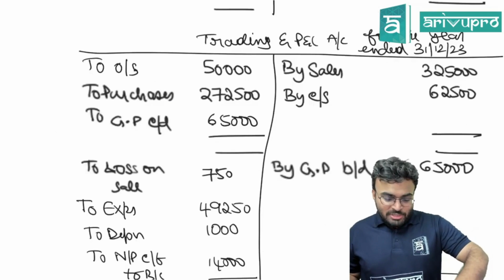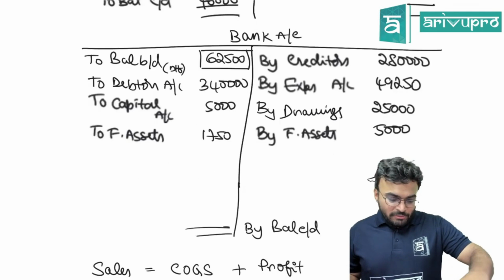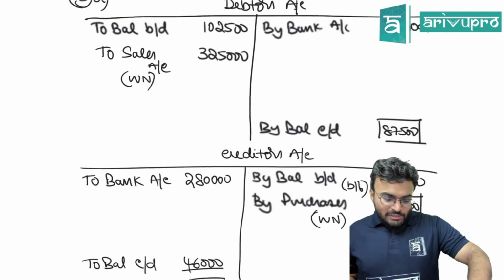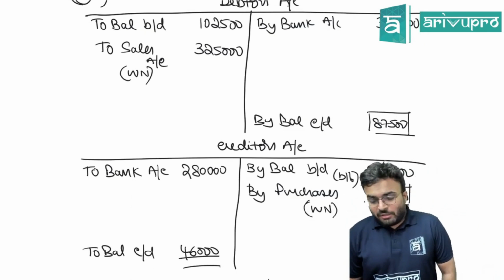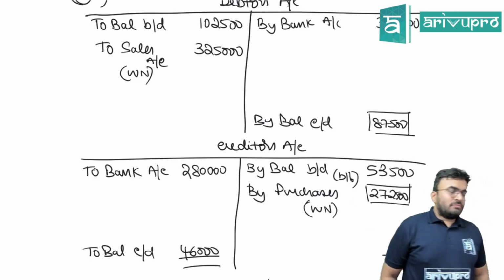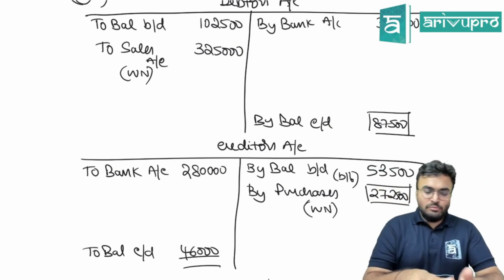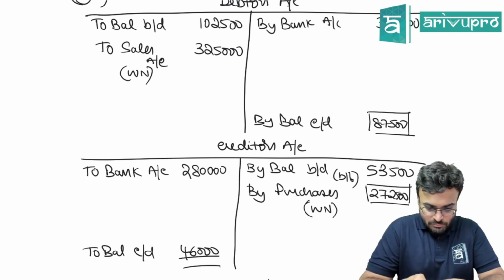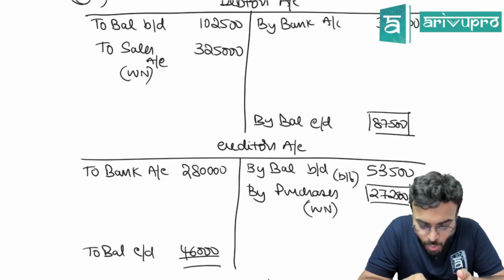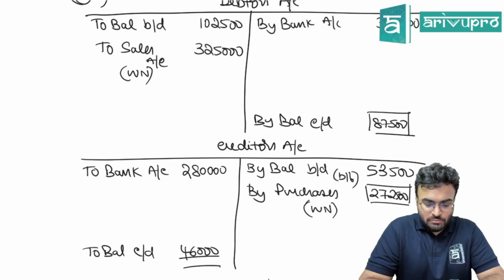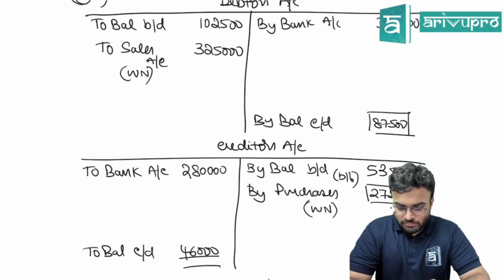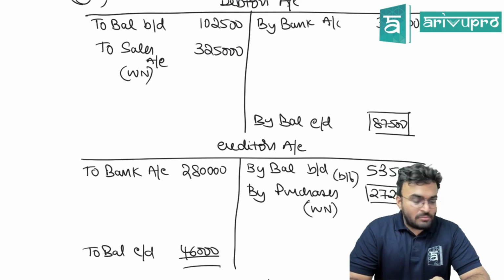Okay, all the things I'm just keeping it open. You can just have a look, debtors and creditors, if at all something is missed. Done now?